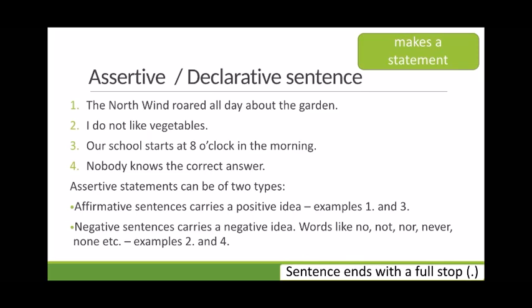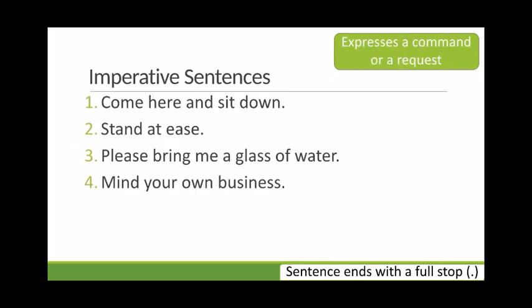On the contrary, if you see sentence number 2 and 4, these are negative sentences which carry negative idea. In negative sentences, words like no, not, nor, never, none, etc. are used.